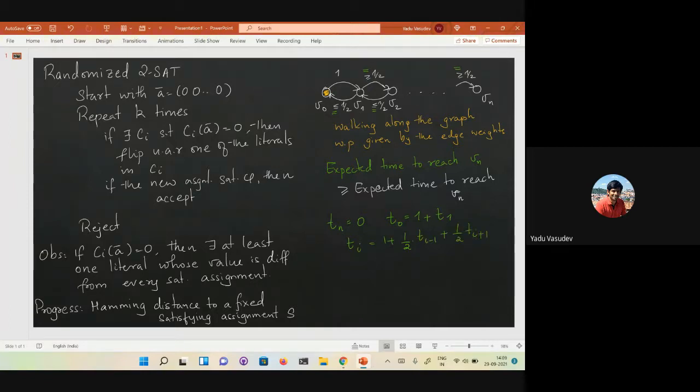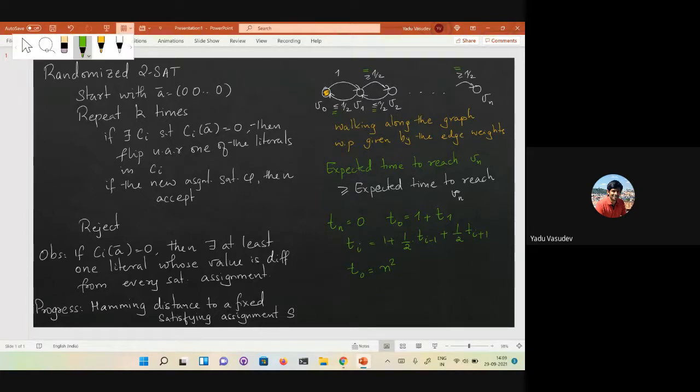You take one step from either Ti minus 1 or Ti plus 1, so from Ti, you take one step either towards Vn or away from Vn with probability half. And we analyzed this and we said that T0 was n squared. This is where we were.